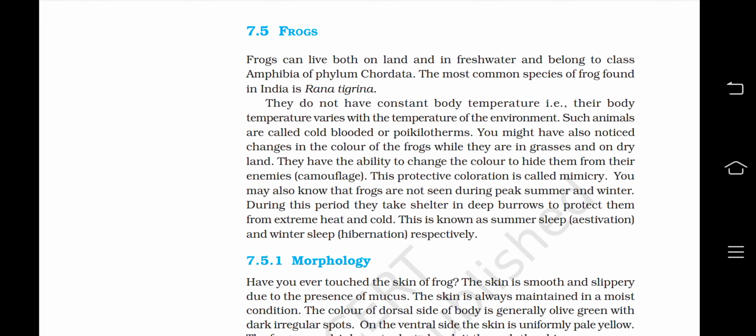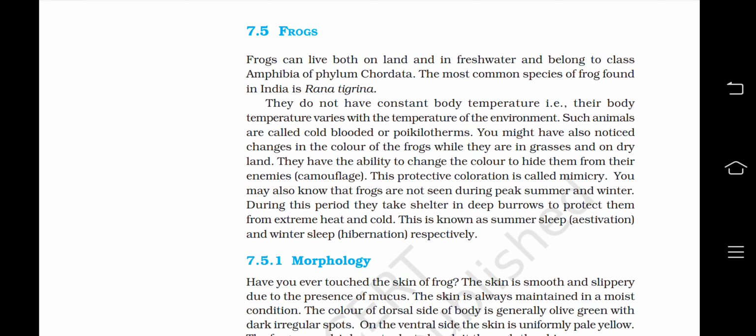You might have also noticed changes in the color of the frogs while they are in grass and on dry land. They have the ability to change the color to hide themselves from their enemies, camouflage. This protective coloration is called mimicry.